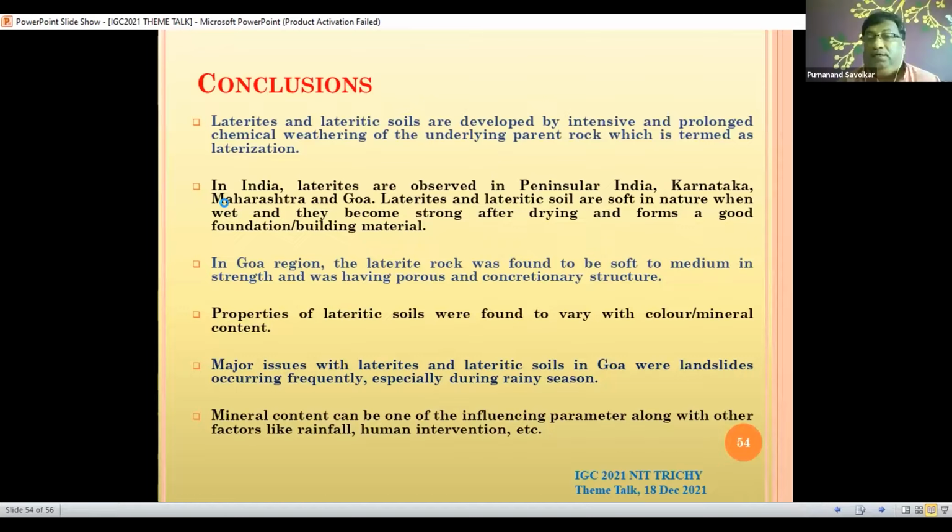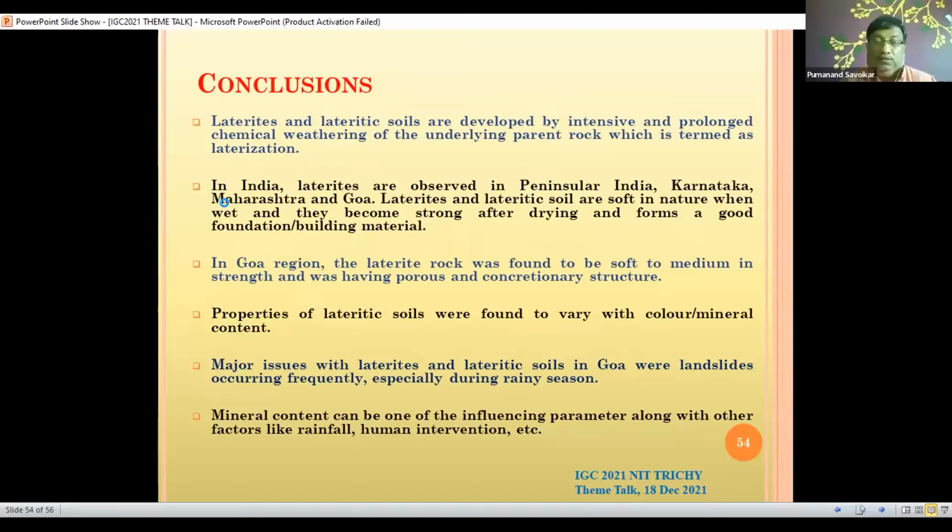The lateritic soils are found to vary in different colors and mineral content. So studies are going on finding the mineral content, and we are trying to correlate it with the properties and trying to find out the reasons for landslides in Goa. We know that rain is very heavy, and in our various maps, if we can include this lateritic soil and the sites which are prone to landslides, that is useful data. The mineral content is known to be one of the influencing factors